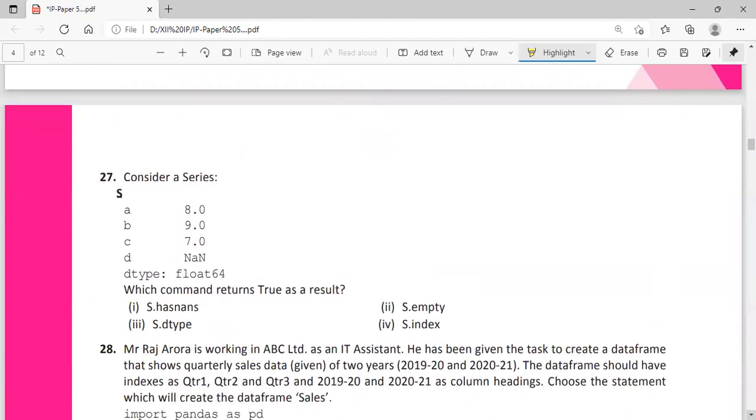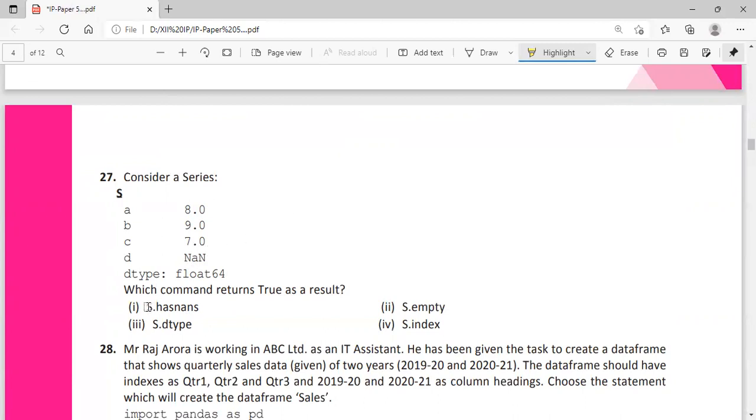Question number 27: consider a series S. Here, how many elements are there? 4 elements are there. Which command returns True as a result? S.hasnans will check whether your series has a NaN value. If it has a NaN value, it will return True.